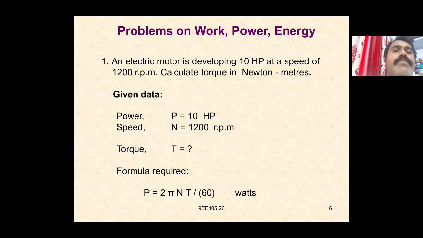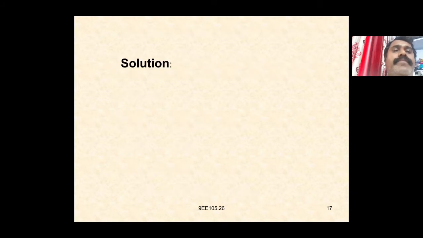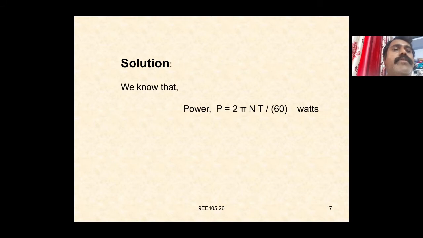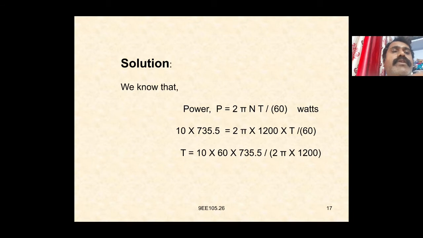The formula required is P is equal to 2 pi NT by 60 watts. So here we know that power P is equal to 2 pi NT by 60 watts. 10 into 735.5 is equal to 2 pi into 1200 into T by 60. So T is equal to 10 into 60 into 735.5 divided by 2 pi into 1200, which is equal to torque T is equal to 58.52 Newton meters.